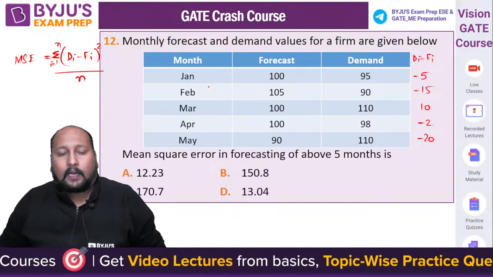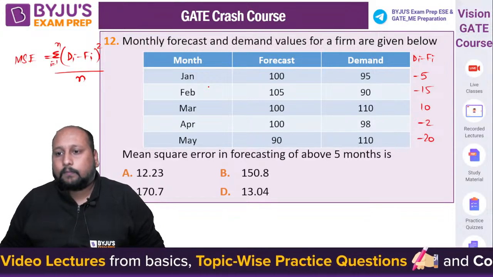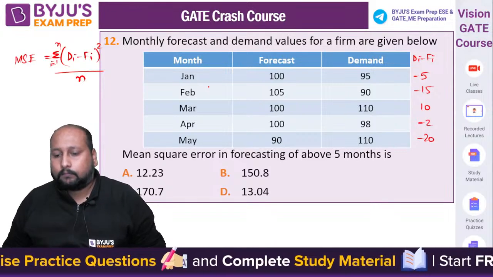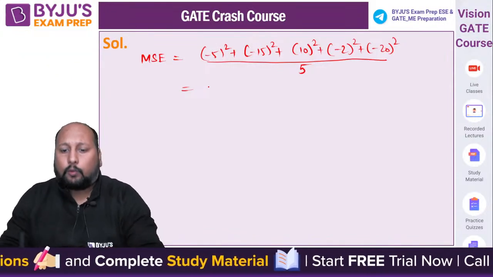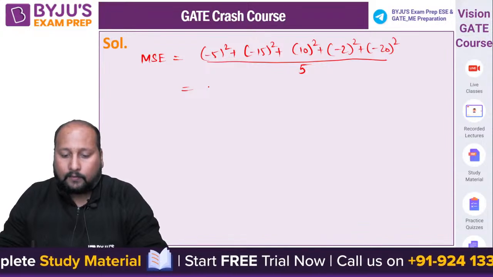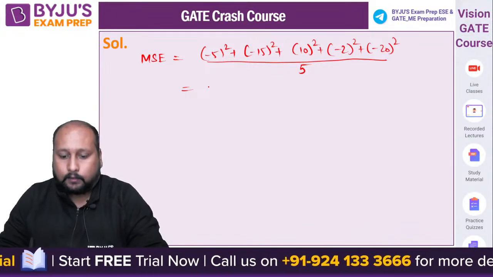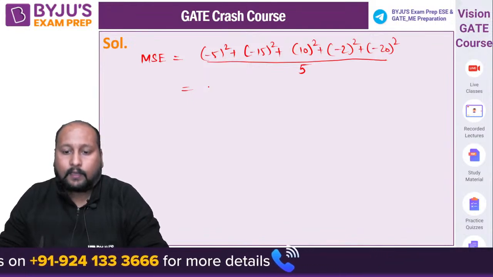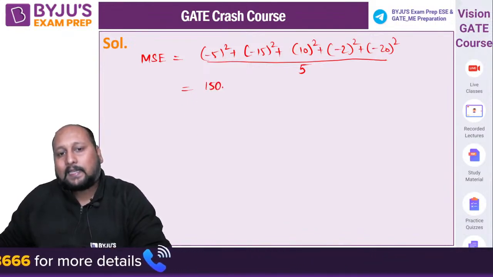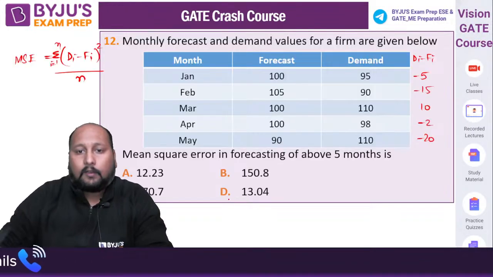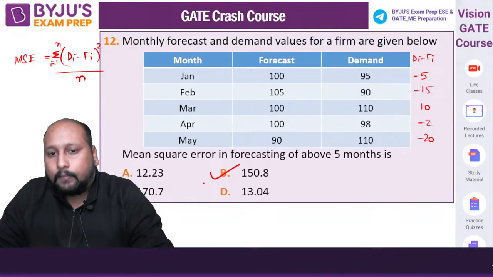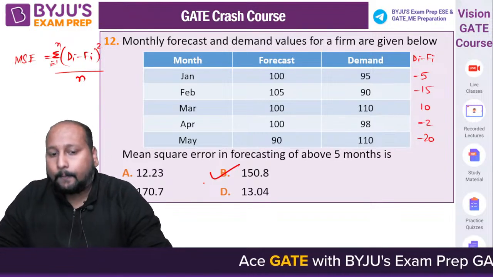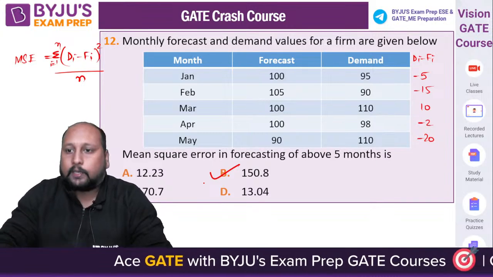Sadasiva, Ankit, Ramesh, quickly. Option A, B, C or D? Let me help you. So this is 25 plus 225. Let me add 5 square plus 15 square plus 10 square plus 2 square plus 20 square divided by 5. That is 150.8. Exactly, you are getting 150.8. Option B is the correct answer. The mean square error in the forecasting for these months we have calculated. Okay, done. Chaliye, next question. Let's proceed for the next one.